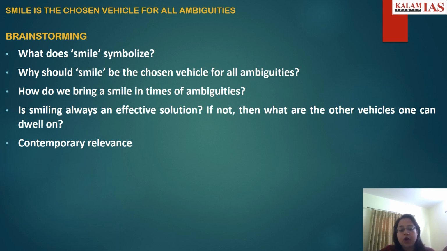Then the how aspect: how do we bring that smile in the time of ambiguities? These two dimensions are the main demand of the essay topic, so while describing them, you should give more weightage in terms of pages.